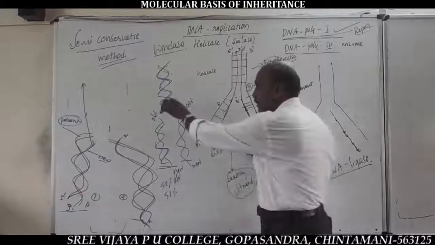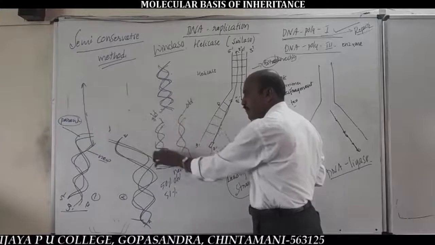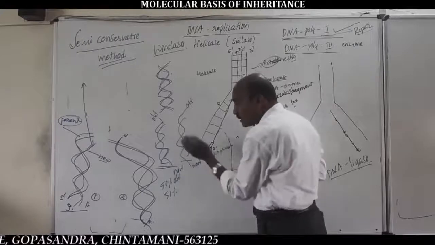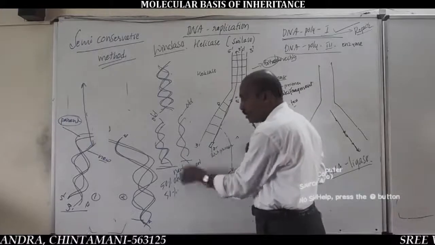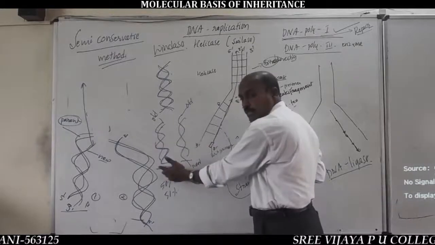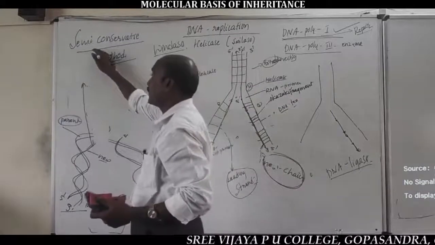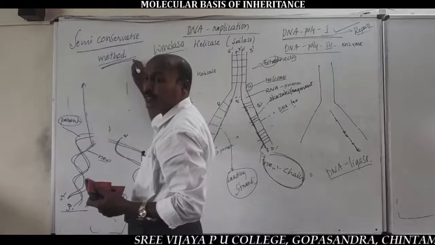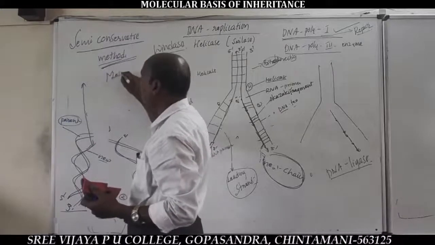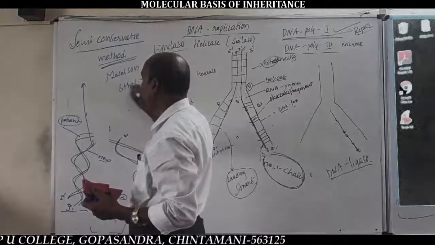So here, one strand of the parental DNA directly transfers to one of the daughter DNA molecules. And another strand is a completely new strand. So, half of the daughter DNA is the old strand and half of the daughter DNA is the new strand. So the DNA replication is called the semi-conservative method of DNA replication. It was experimentally proved by Meselson and Stahl, S-T-A-H-L.